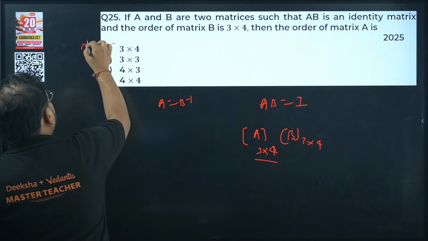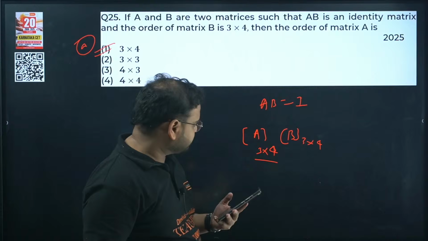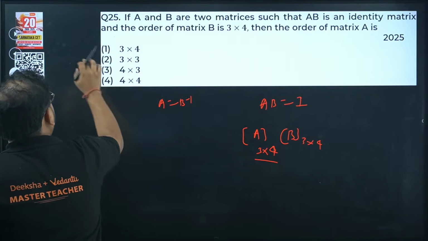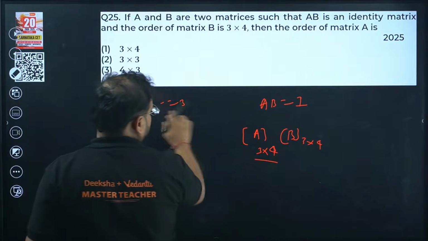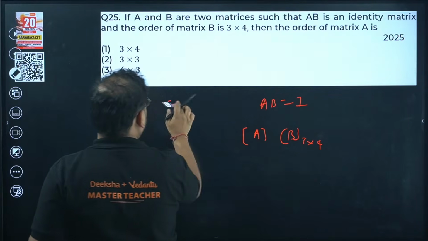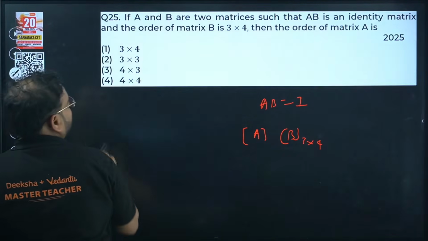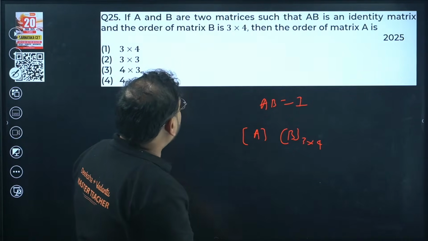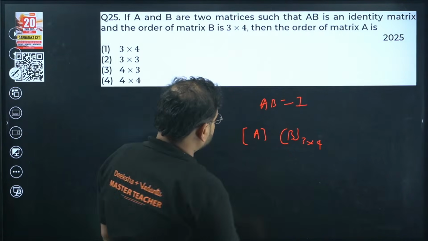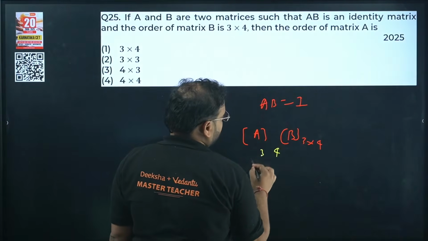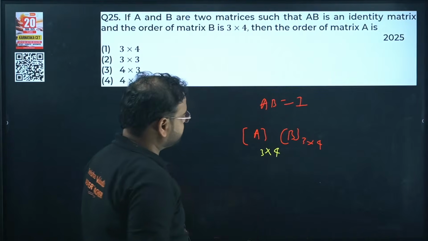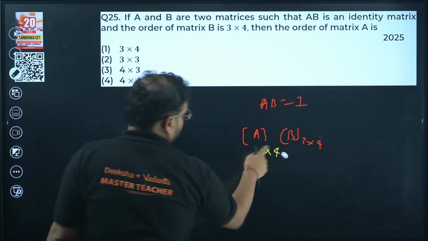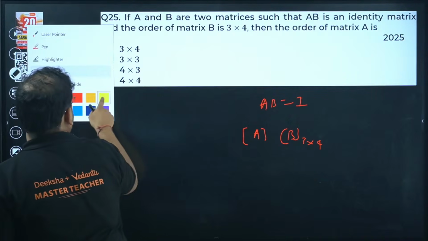Is option A right, guys? Is option A right? Sorry, not really. One second. I have made a mistake in this question, I think. Yeah. To multiply them, AB is defined, right? AB is identity matrix, means AB equals I, but AB has to be multiplied. So A is given, B is given as 3 cross 4, then this has to be 4 only, right? 4 into 3 maybe, 4 into 3. No, 3 into 4, excuse me. Sorry. Yes. Not inverse. My bad.